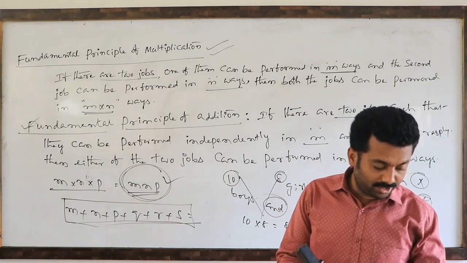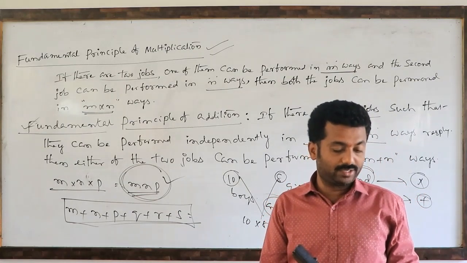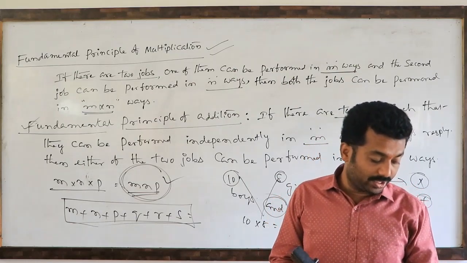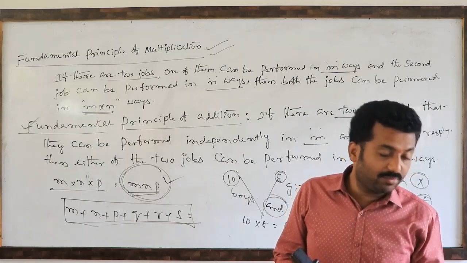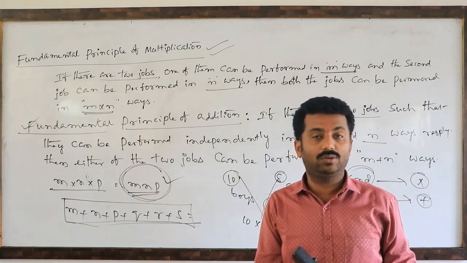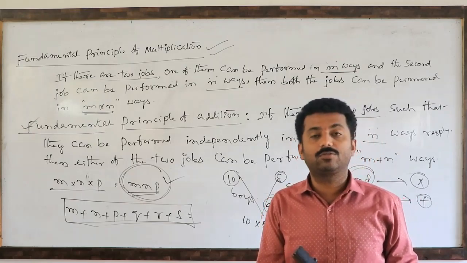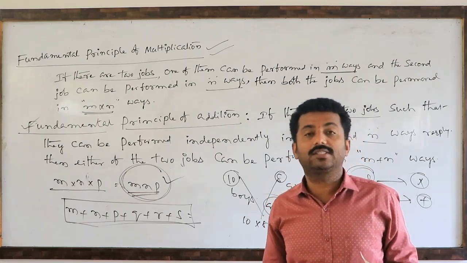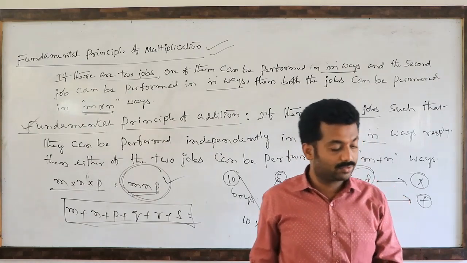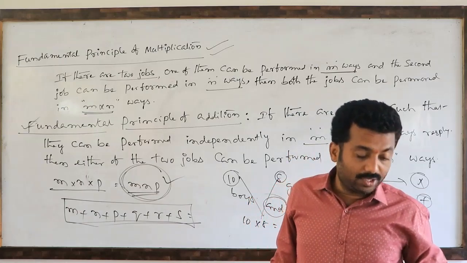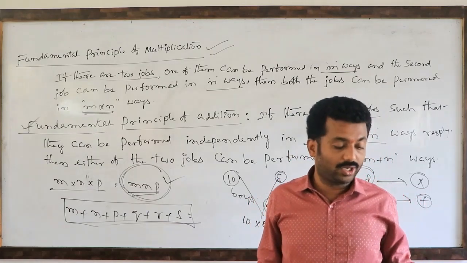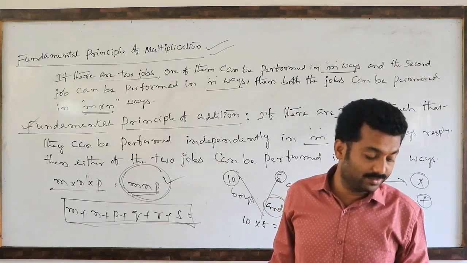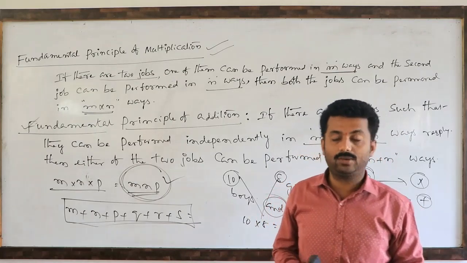So based on this fundamental principle of counting, one exercise is there, that is exercise 7.1. Before that, you see the example on page number 136. Every time while you are watching the video, you have to sit in front of the textbook, because without the textbook you cannot understand the problems clearly. So that I am telling, in front of the textbook only you have to sit, then only you can understand easily. Now page number 136, see there, example number 1. You read the question.